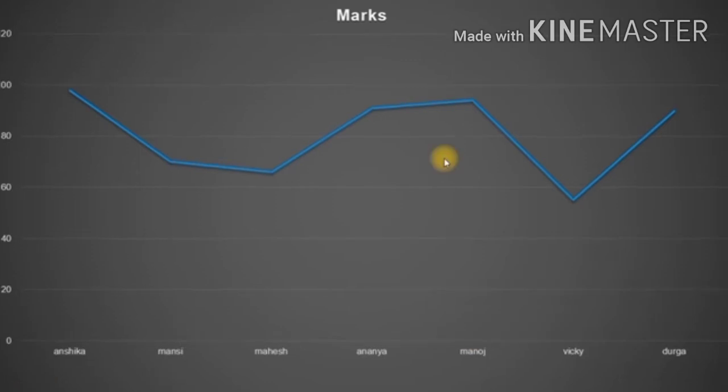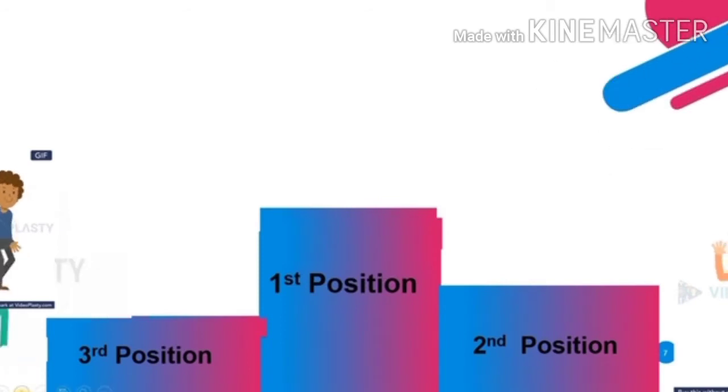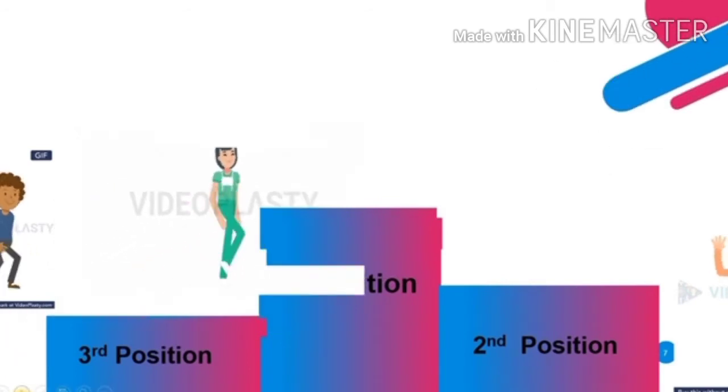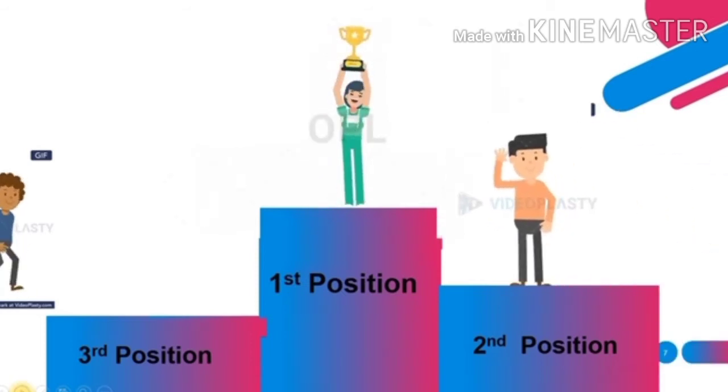Now, if we are to declare the result of the students and the name of the highest scorer, see what can we do to make it interesting. And the same method can be applied for any other example. For any subjects, you can use this technique. Now see the scores. The first position goes to Shruti with 95 marks, and then Sudhakar and Ayush.